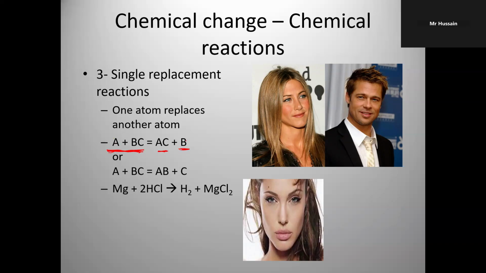Right side, B was alone. This is a real reaction. Mg plus 2HCl. What happened? Mg was alone on the left side. Here, hydrogen is alone, and now this is formed. So one substance has been replaced. That is called single replacement.